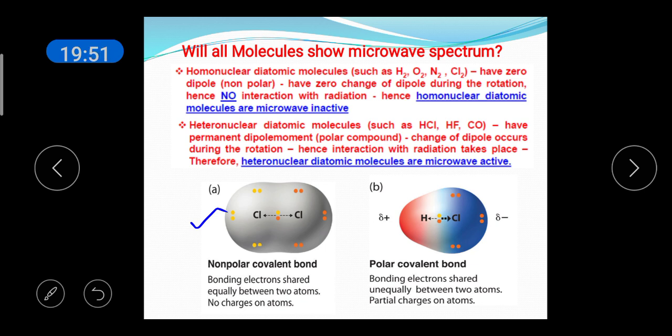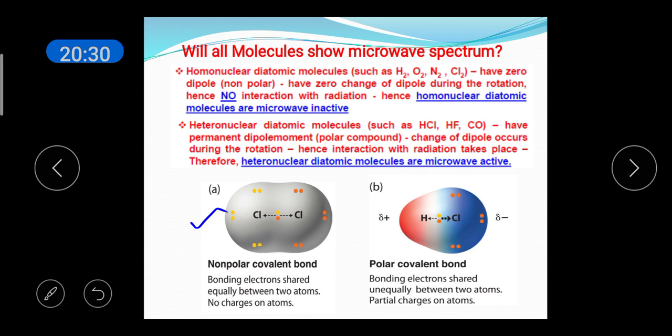These non-polar molecules do not show change of dipole moment during the rotation. So they cannot interact with the radiation. When microwave radiations fall on the molecules, the radiations will not produce any change in the dipole moment. Since there is no change in the dipole moment, there is no change in the rotational energy. So they do not exhibit microwave activity. Such substances are called microwave inactive substances. Usually homonuclear molecules are microwave inactive.